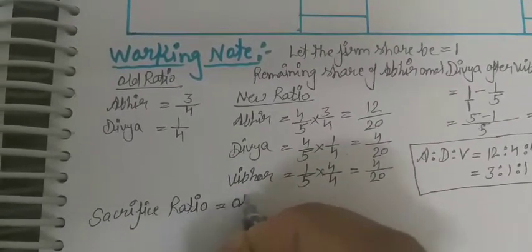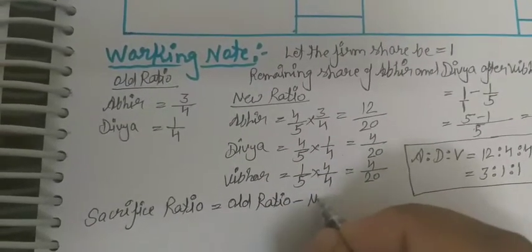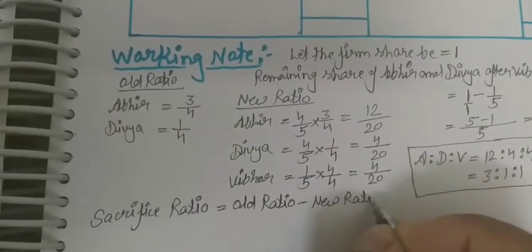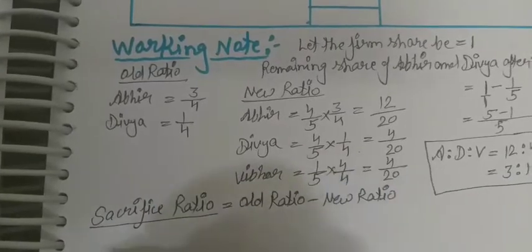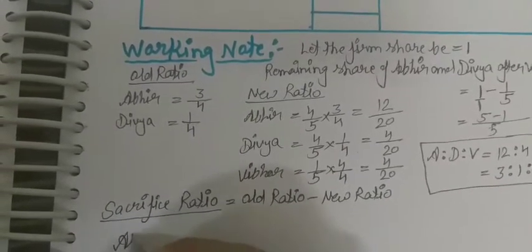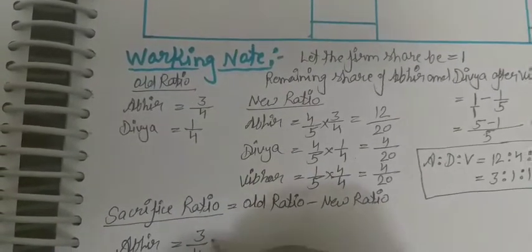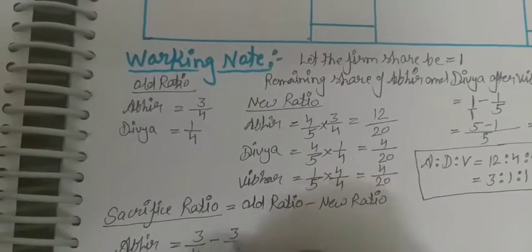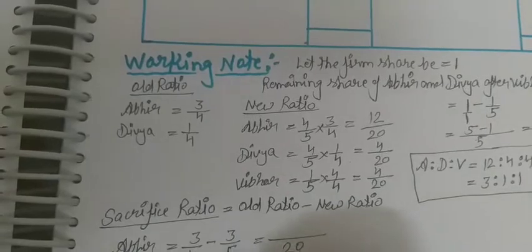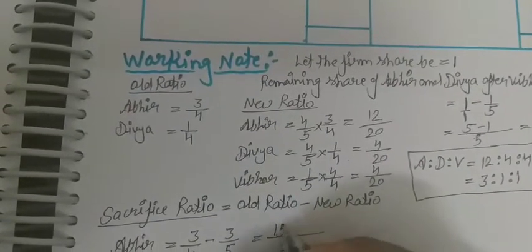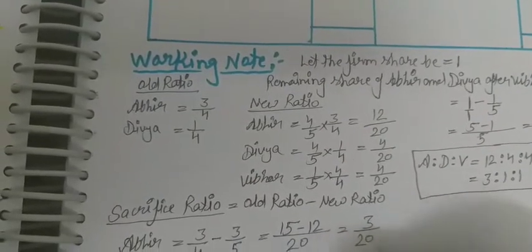Now the sacrifice ratio. It is equal to old ratio minus new ratio. For Abhir, old ratio 3/4 and new ratio 3/5. 20 will be the LCM. 5 3s are 15, 4 3s are 12. This is 3/20.